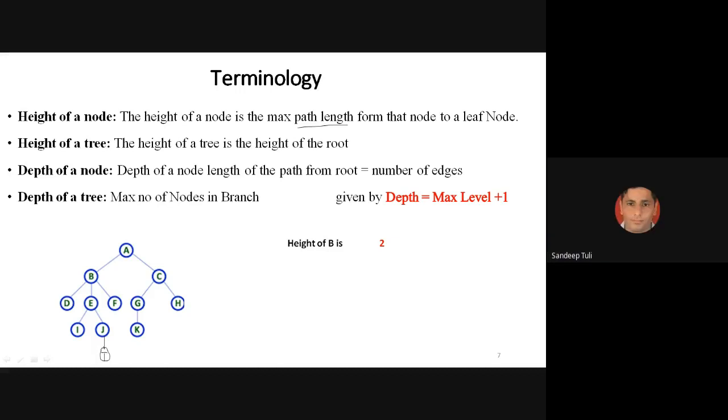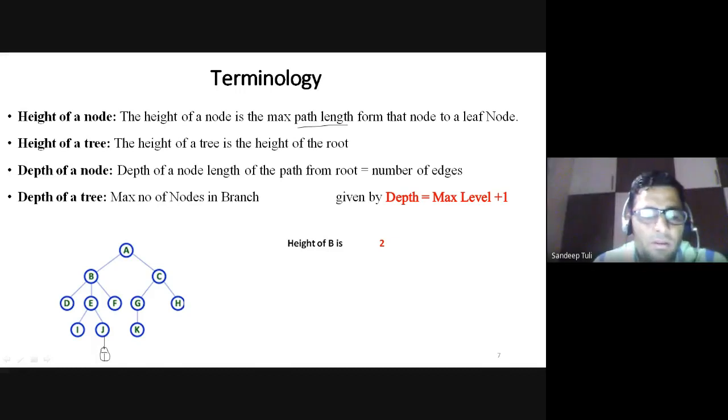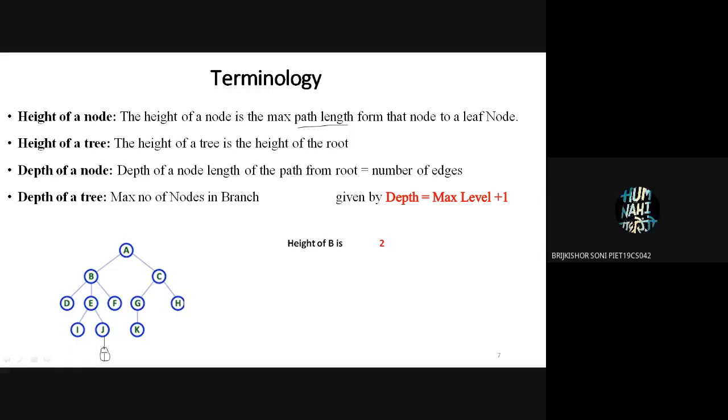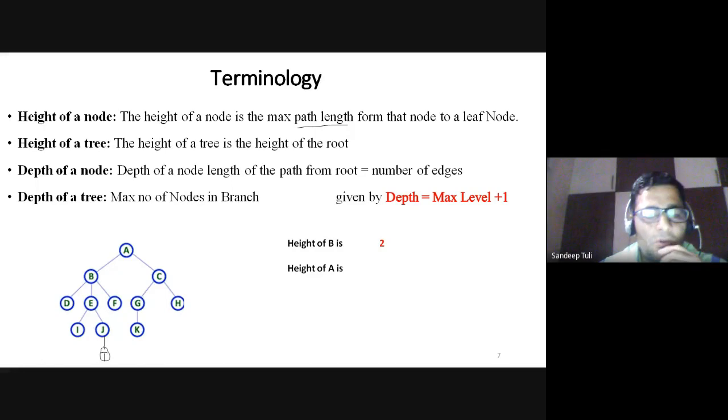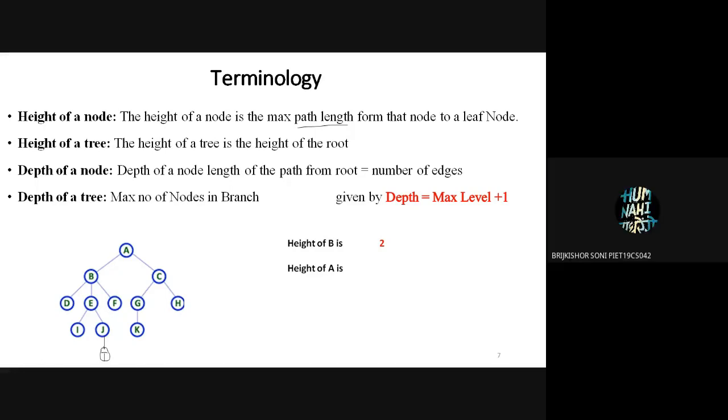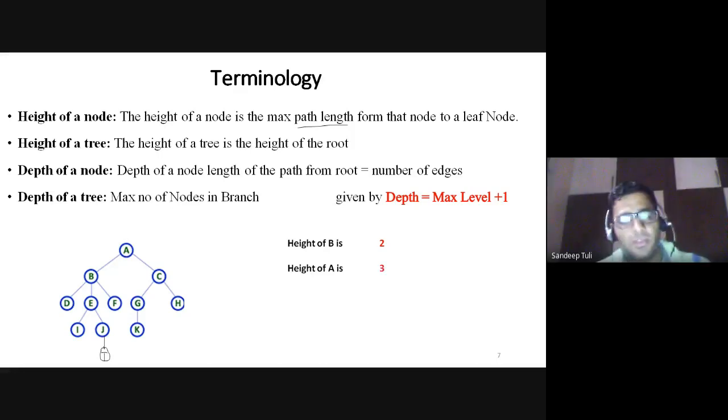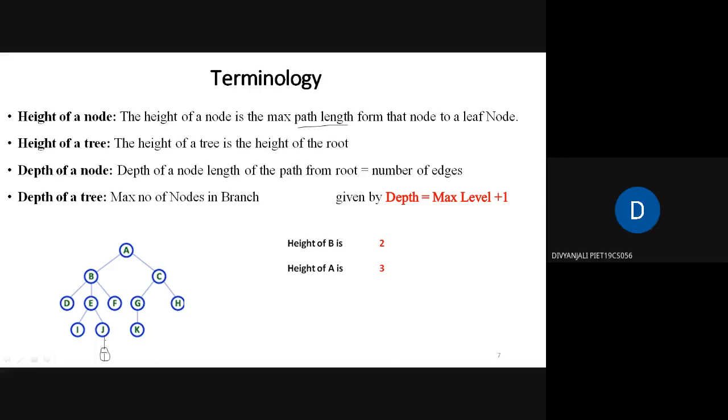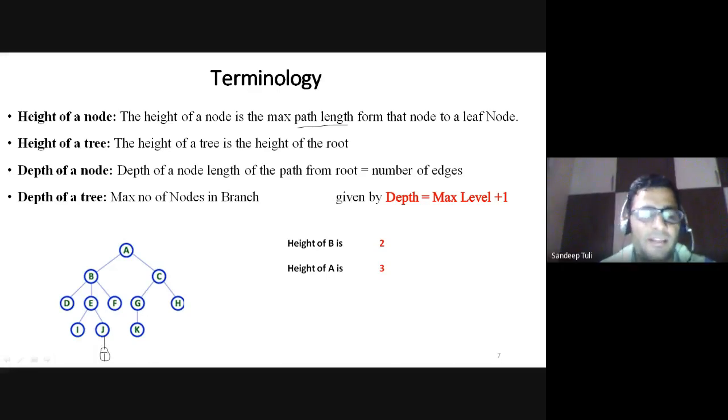Okay. So if I am trying to find out the length, if I have included the node T, then in that case it is 3. Height of B will be 3. Now tell me the height of F is 0. Height of A will be A to B to E to I, 3. Ignore that T. If T is there, then it is 4. No issue.